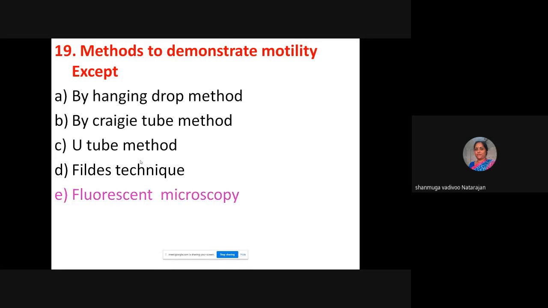So what is the microscopic method used to demonstrate motility? Can anybody tell? The most common method is hanging drop, which is in the laboratory. Hanging drop, what bacteria do you demonstrate motility of? Usually you demonstrate the darting motility of Vibrio cholerae. The other common microscope we use is dark field microscopy. So you all have to learn the principle of all these microscopic techniques.